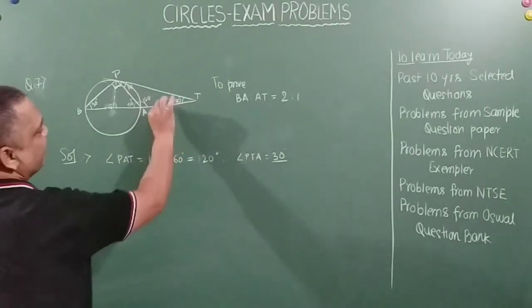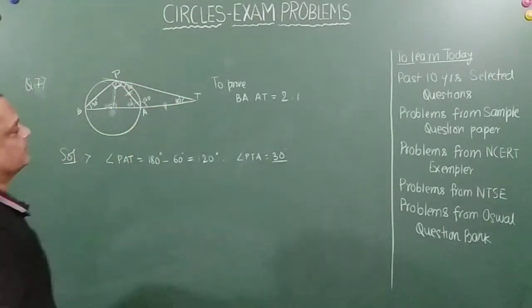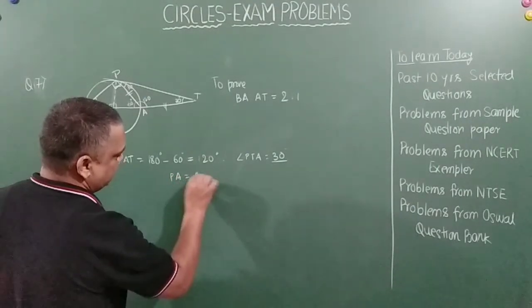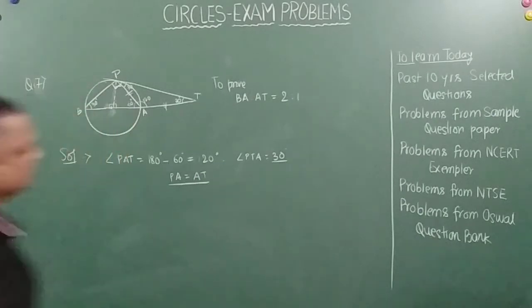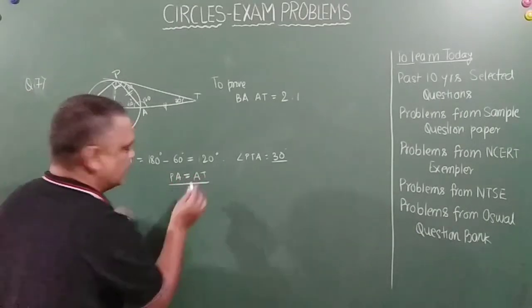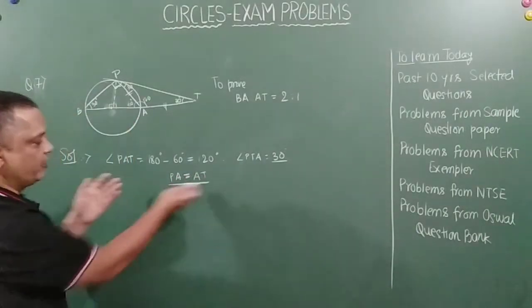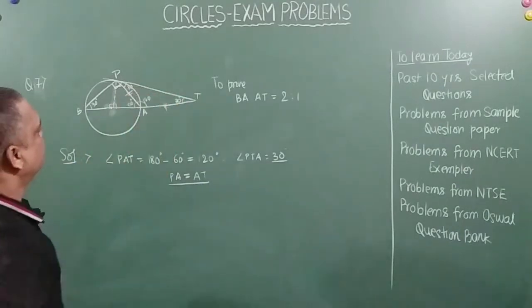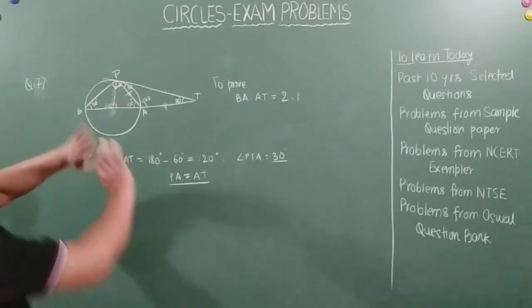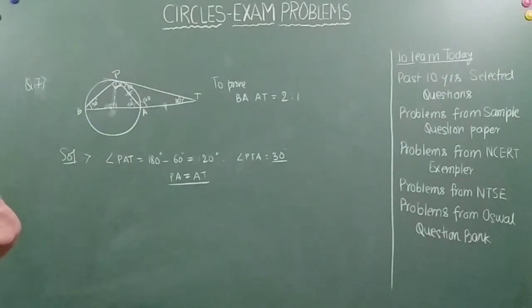That means this is equal to this. So PA is equal to PT. You have understood correctly, right? So PA is equal to PT. Now we will write a similarity, and then the things are done.